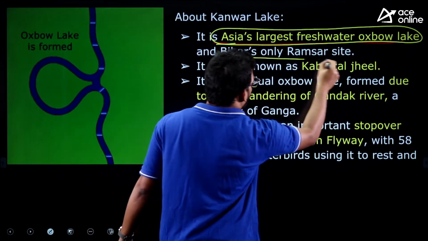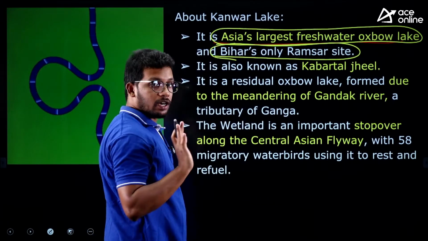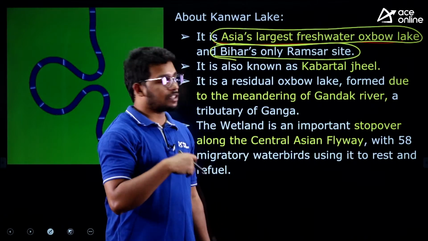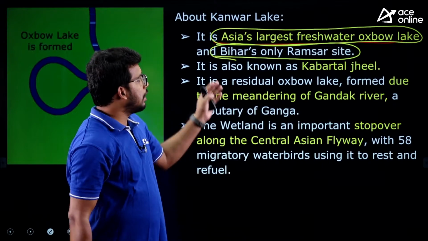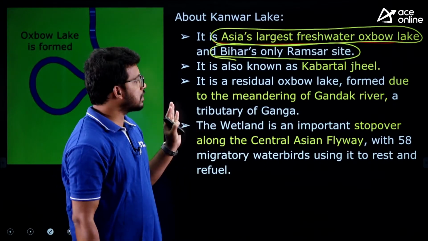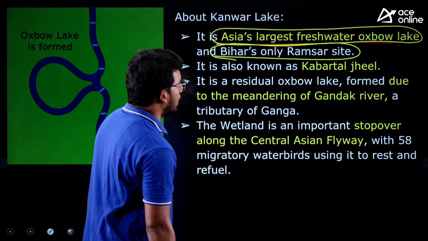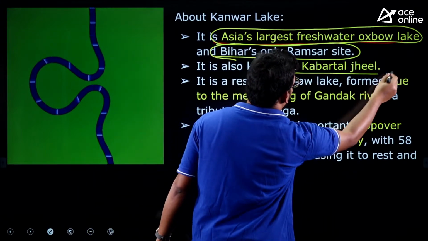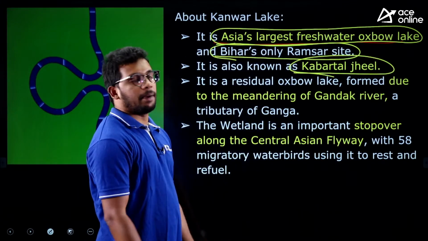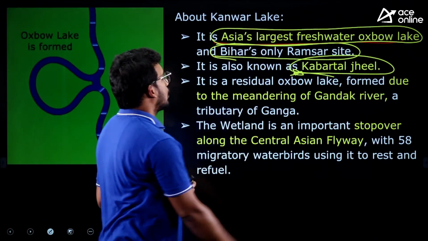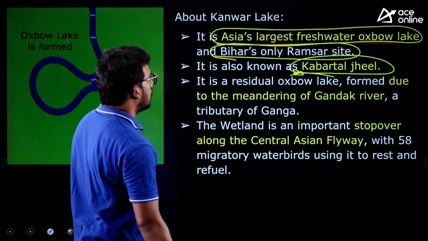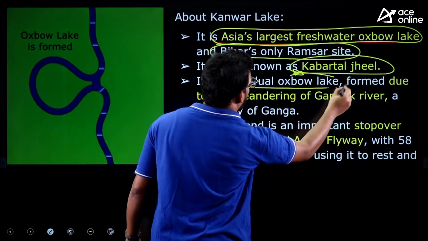And this is Bihar's only Ramsar site. I am not discussing Ramsar sites here. We have already discussed Ramsar sites in many sessions, and maybe in future we will discuss them again. But this is the only Ramsar site from Bihar. This is also known as Kabartal Jheel, another name. So Kanwar or Kabartal Jheel is the same one, a residual oxbow lake.